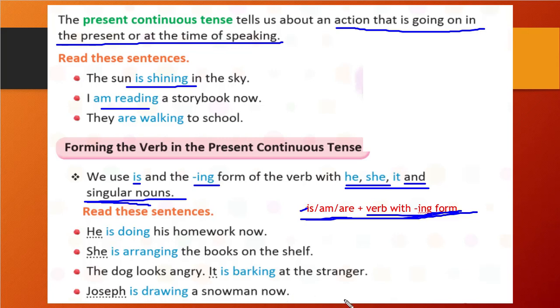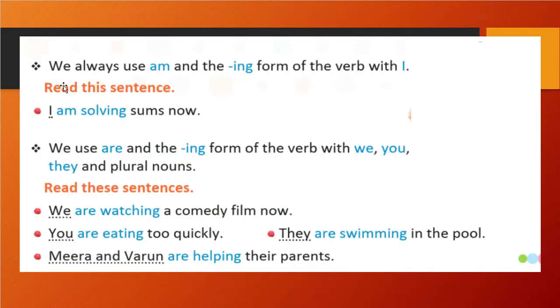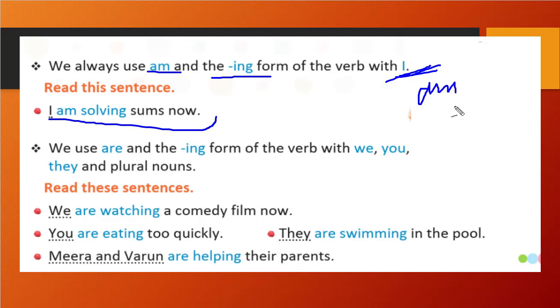Then where will we use am and are? That also comes to your mind as a question. So let's see. When I is there, I as a noun, that time we will use am and verb with ing. I am solving some now. So whenever I is there, we will use am.